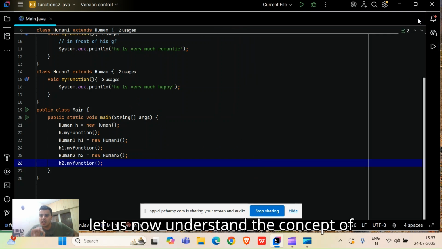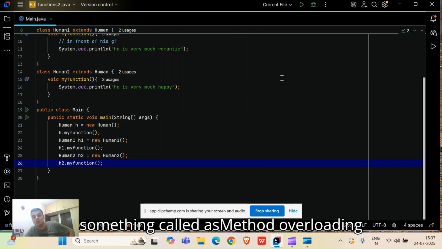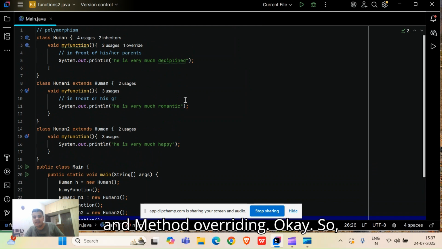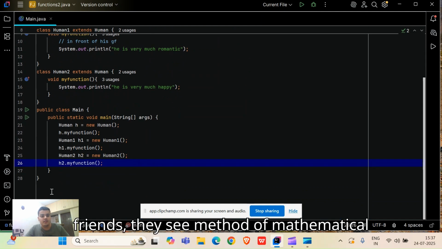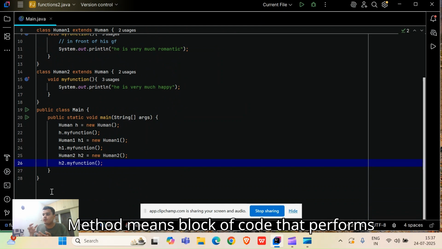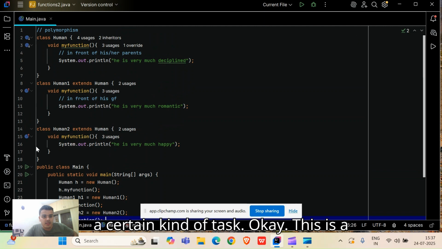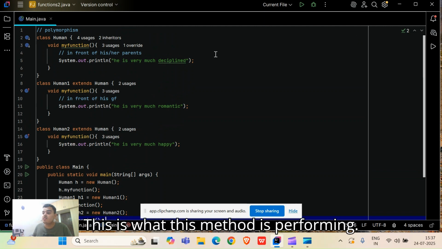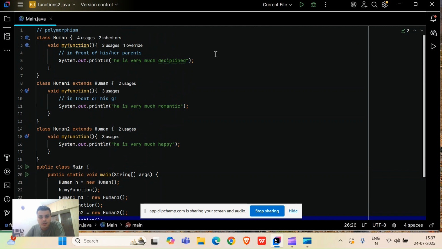Let us now understand the concept of method overloading and method overriding. So friends, see, method overloading. What is a method? A method means a block of code that performs a certain kind of task. This is a method that is performing a certain kind of task: he is very much disciplined. This is what this method is performing. This is again a block of code.